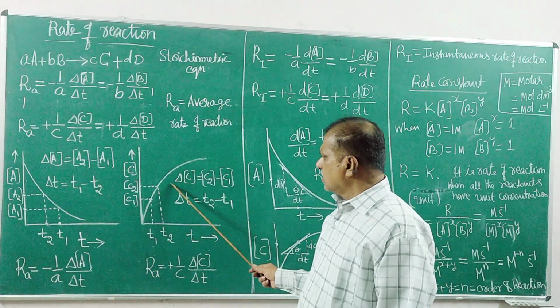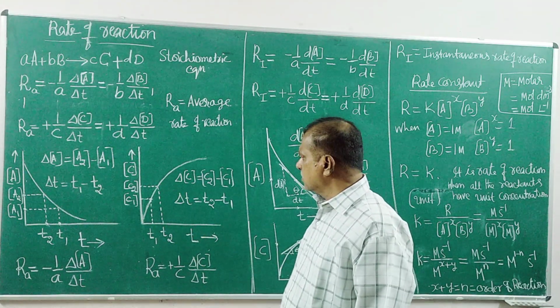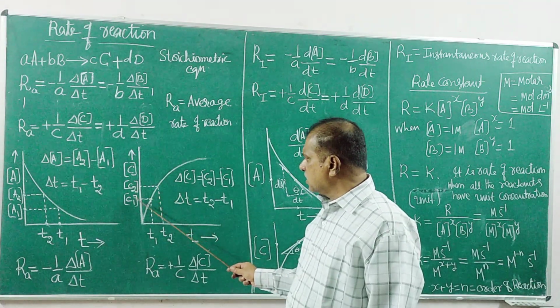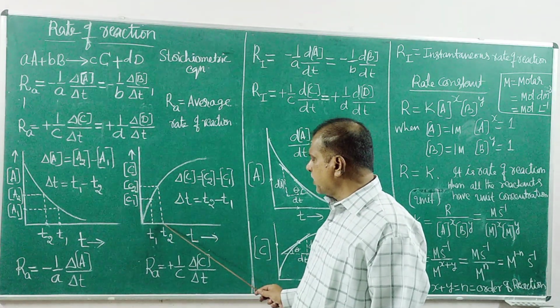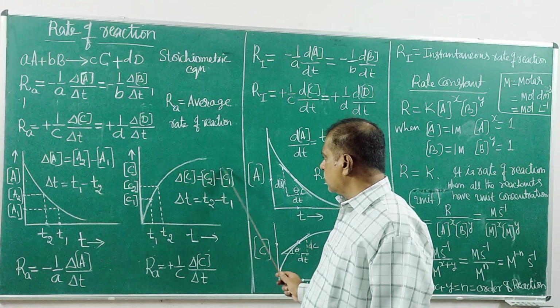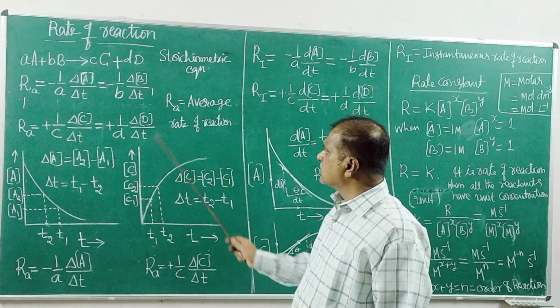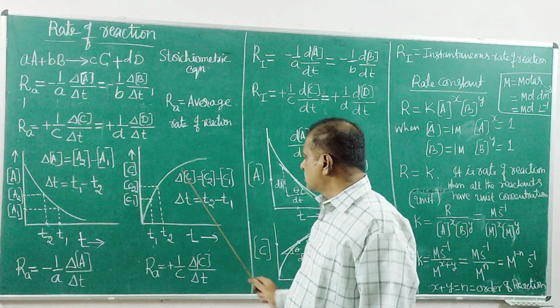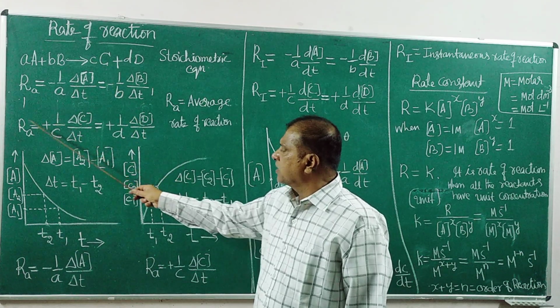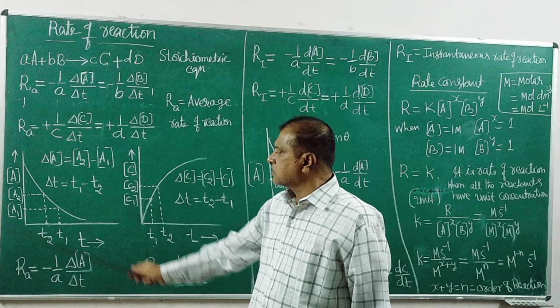Same graph. In the same way, do the calculation. Take any 2 points on the curve. These are the concentration values. These are the corresponding time values. Take the difference in values. Higher, lower, higher, lower. This difference in value is this. This difference in value is this. And take the value from this and calculate the rate of reaction.